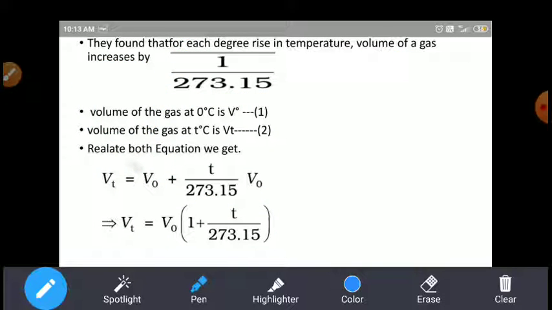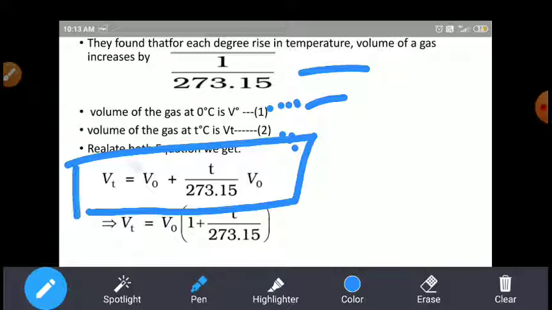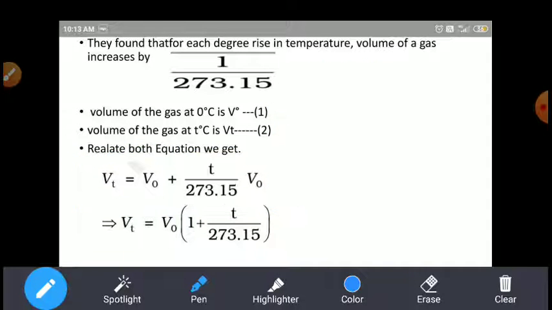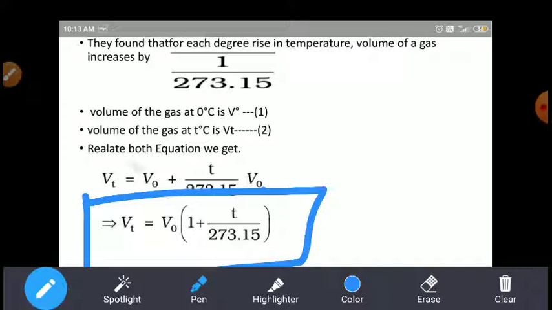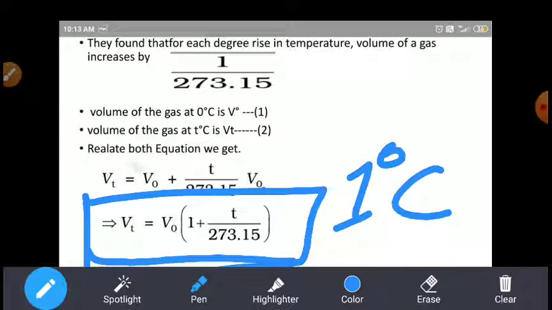Then if you relate both equations, they found that Vt is equal to V naught plus T by 273.15 into V naught. Taking V naught as common, Vt is equal to V naught times the bracket 1 plus T by 273.15. So the total volume changes here: V naught under the bracket 1 plus T by 273.15, the volume increases with every 1 degree rise in temperature.